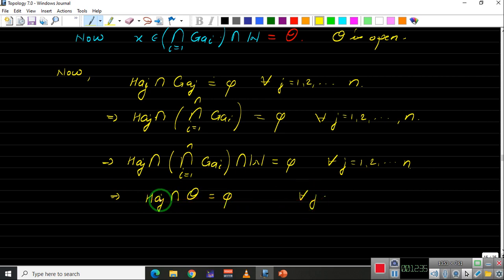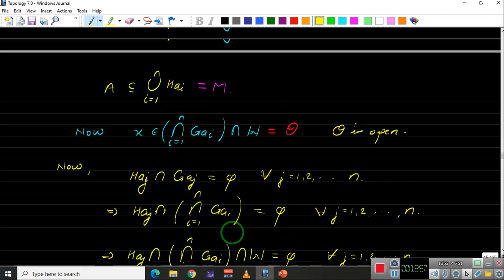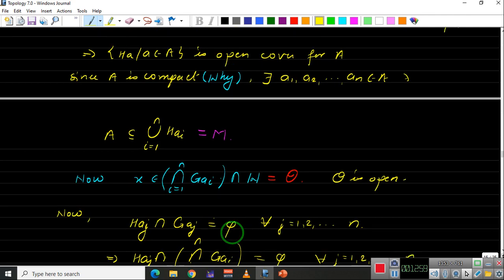Right? So if H_Aj intersection O is empty for all j, then even if we take the union over j from 1 to n of H_Aj intersection with O, this also will be empty. And we have taken this union of all H_Aj, that is the union of H_A1, H_A2 up to H_AN, as M, right?